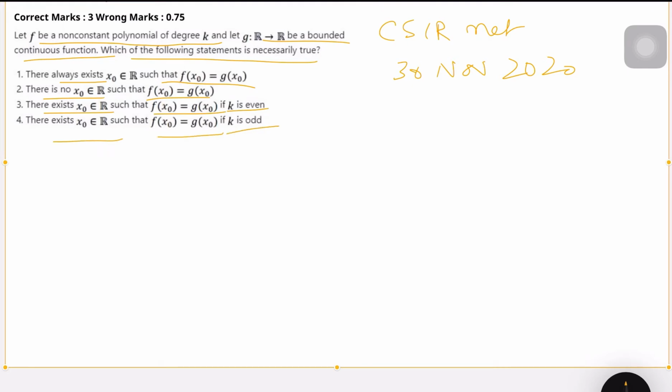So I'm not going by any proper detailed method. I've just taken examples, and by that I have discarded the options. For the first option, let us take k to be 2, and let us consider f(x) to be a non-constant polynomial, let's take it to be x square. Now g is a bounded continuous function, so let me just take g equal to -1.